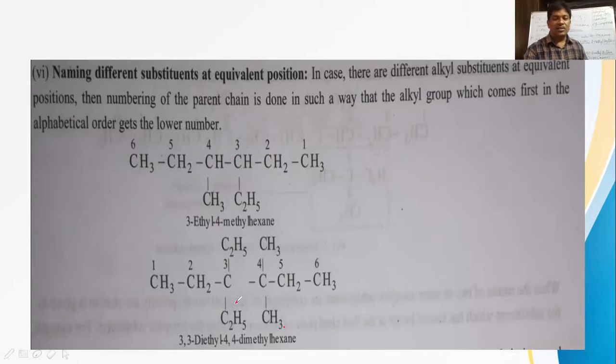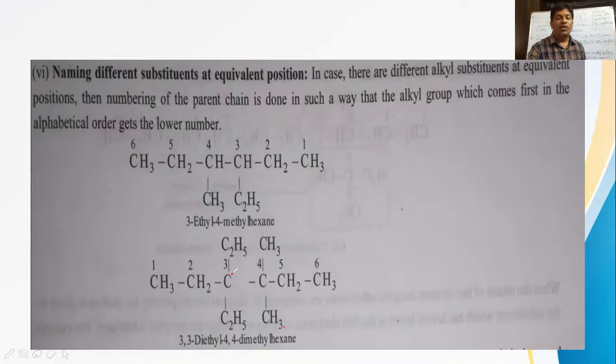Next, in this given structure, you check it. How many carbons? 1 to 6 carbons in the parent chain. And at the third position we have diethyl. 3,3-diethyl is possible here, 4,4-dimethyl is possible. Now 3 is given for ethyl. If you take numbering from this side, 3 comes for methyl and 4 comes for ethyl.